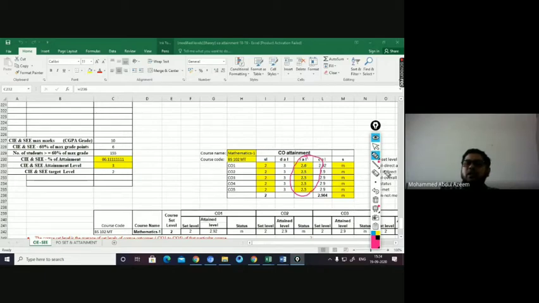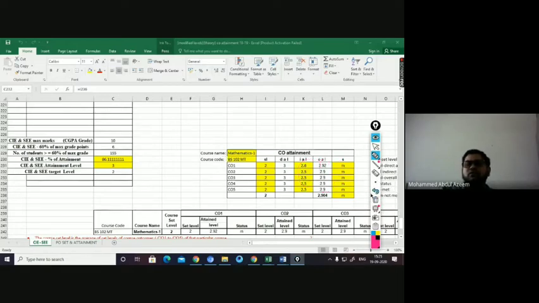Then you are going to calculate the overall attainments. For overall attainments, the formula is also put here, and it automatically generates a value for you. So you don't have to do anything. You just have to put your data here. In set level, you'll be putting the indirect attainment level also. The rest all come from the data which you have given before.